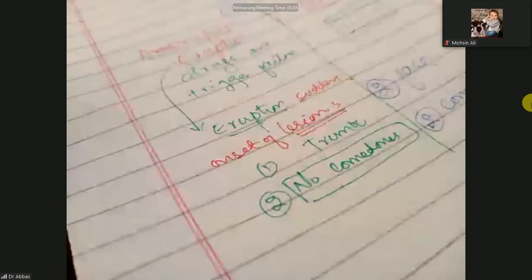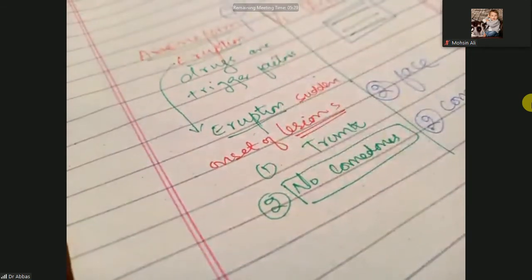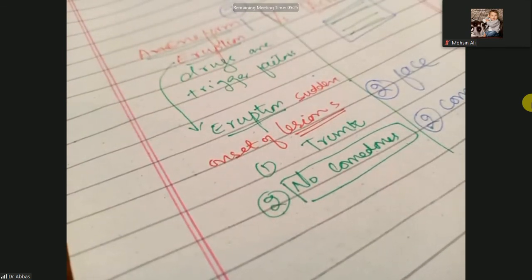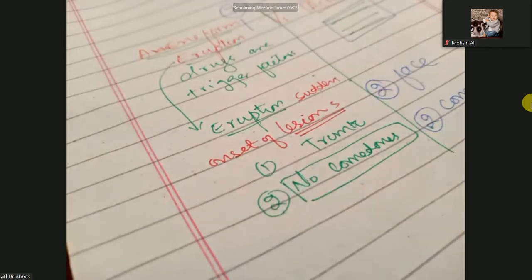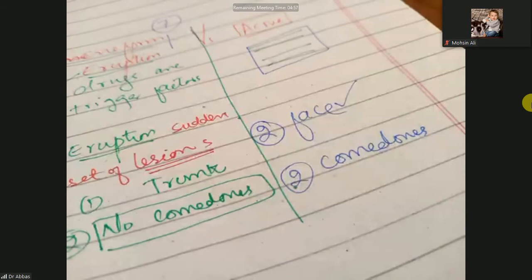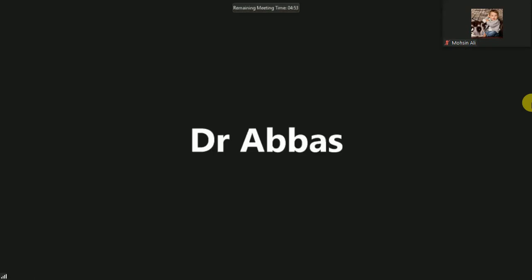So what are acneiform eruptions? Eruption means sudden onset of lesions. When you take the drugs, drugs are the trigger factor, and after taking them there will be sudden onset of lesions, most commonly on the trunk. When you check these lesions, there will be no black heads or white heads, which are called comedones. But acne is mostly present on the face, and comedones are present.